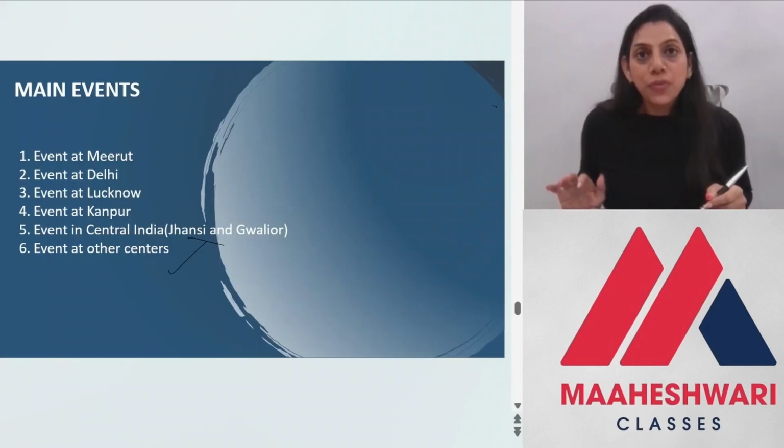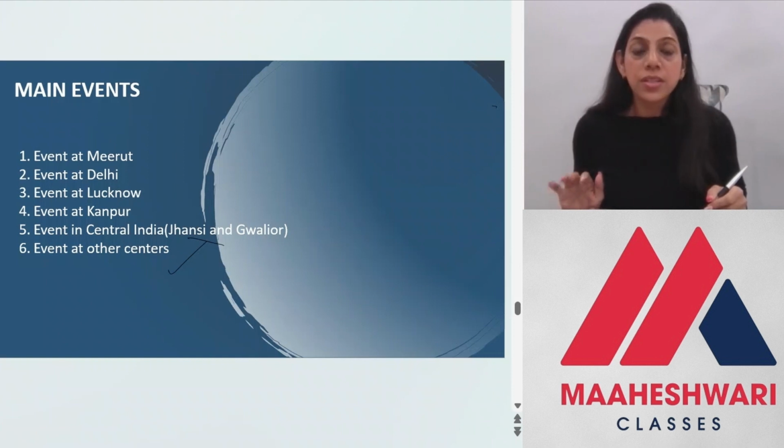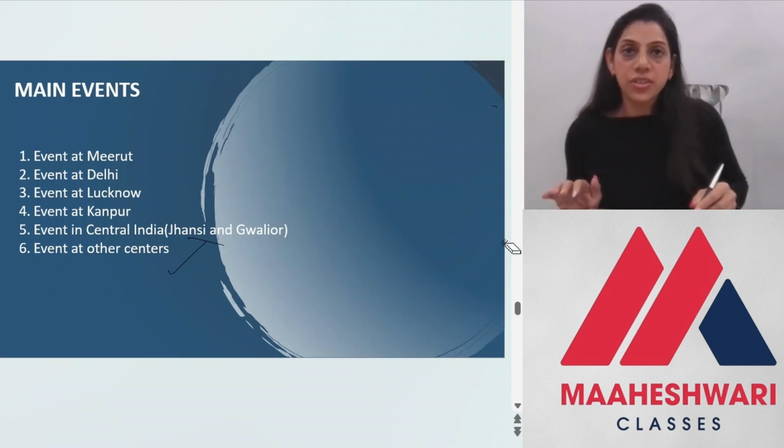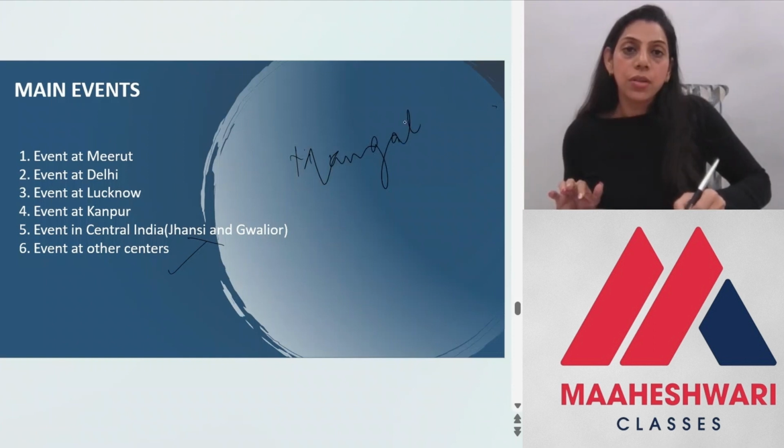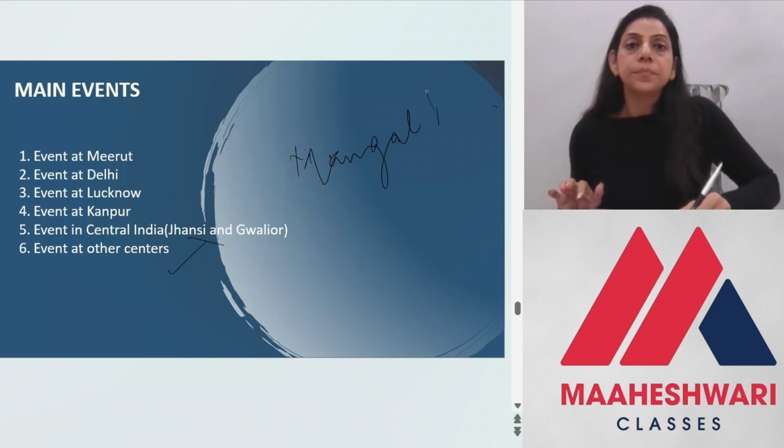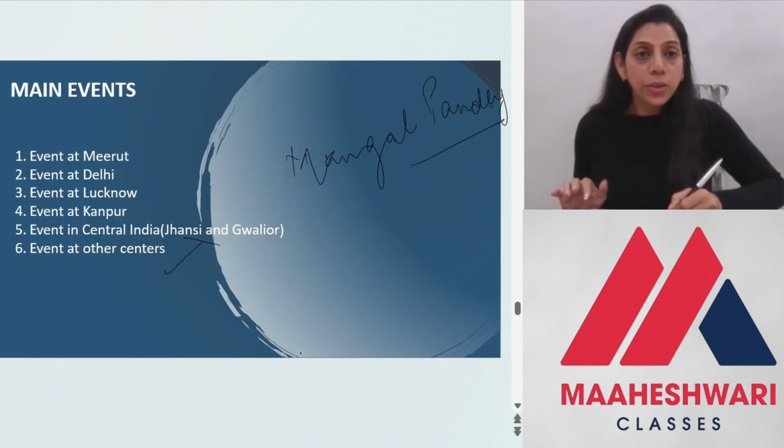So the beginning of the revolt of 1857 started at Barrackpore, where the Indian soldiers refused to use the greased cartridges. And there was a Brahmin soldier named Mangal Pandey. He attacked one of the British officials, and he was arrested and hanged.